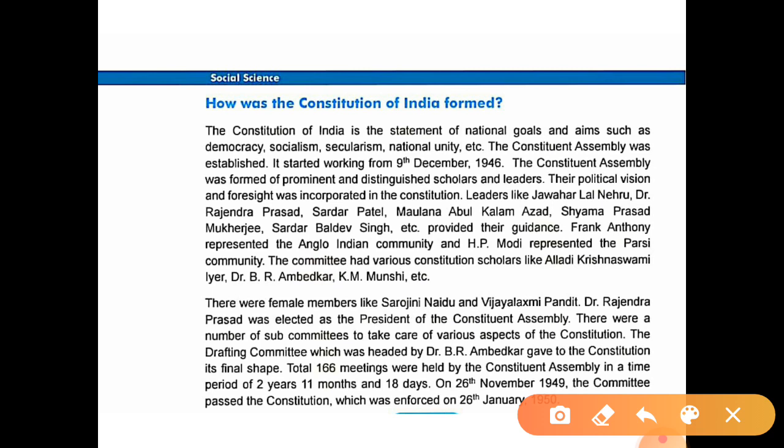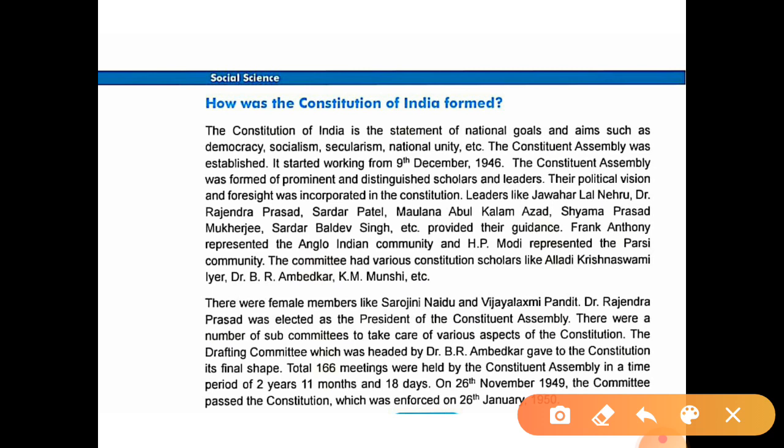Dr. Rajendra Prasad was elected as the president of the Constituent Assembly. Remember this answer. Who was elected as the president of the Constituent Assembly? So Dr. Rajendra Prasad. There were a number of sub-committees to take care of various aspects of the constitution. Okay, so while they were forming this constitution, they had a number of sub-committees taking care of various different topics.